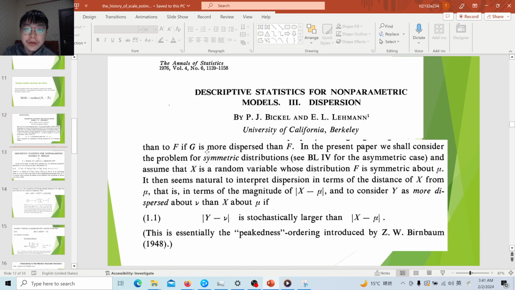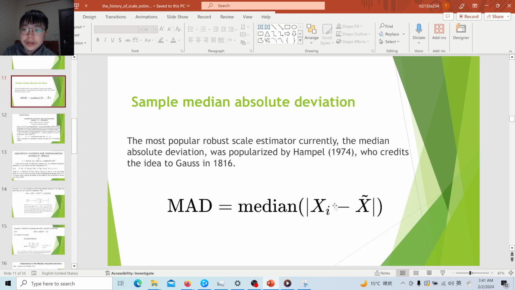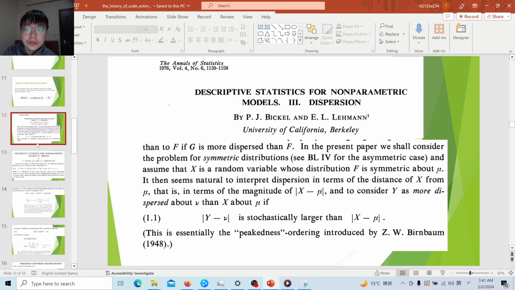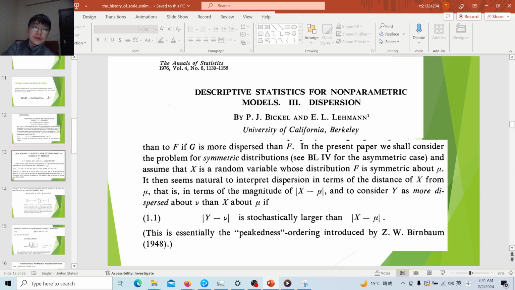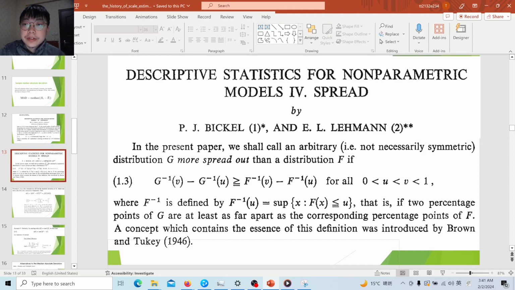But they have a symmetry assumption, because if we consider the median, only in the symmetric case does it asymptotically coincide with the mean. Otherwise, it does not; there is a bias, so this might become an ill approach. So to tackle this symmetry assumption, later they considered another very novel approach called measures of spread.